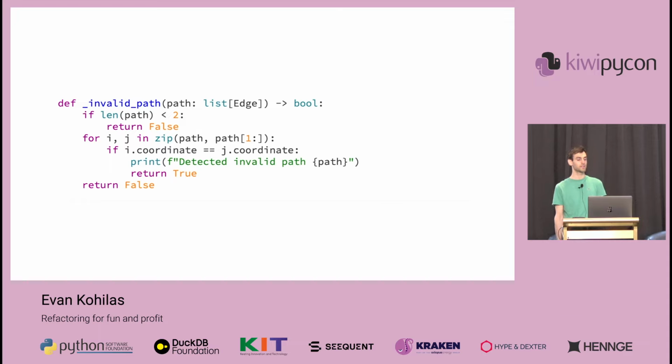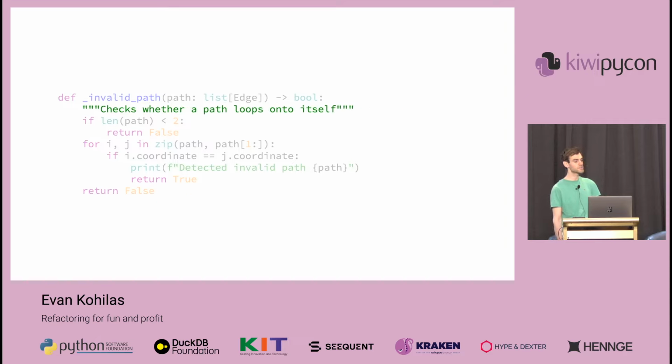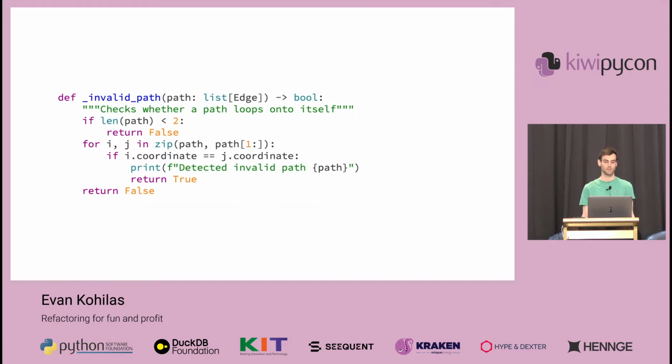Maybe we could fix this by adding a docstring like checks whether two neighboring edges of a path are on the same coordinate. But is that really helpful? That doesn't really add info as to why that makes the path invalid. Plus, if the method ever changes, then the comment will be out of date and won't necessarily be updated. Instead, we could write something like checks whether a path loops onto itself, which isn't dependent on the method and explains that what we're actually checking for is paths with loops, and that's what's invalid in this case.